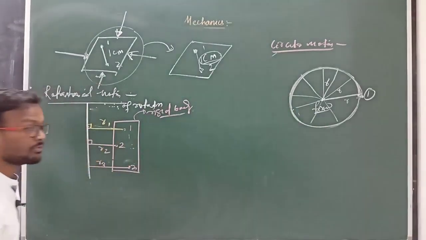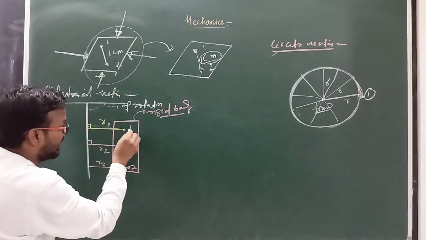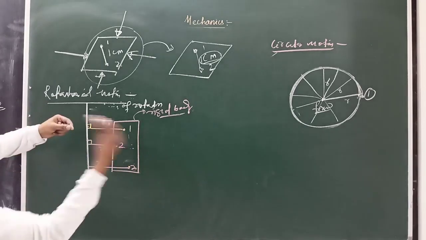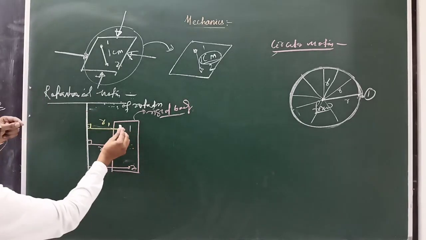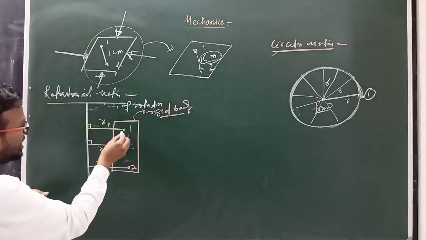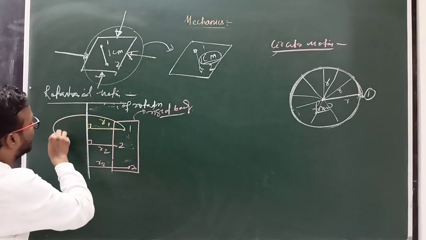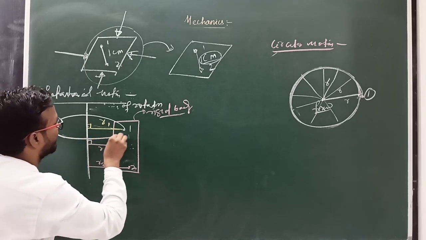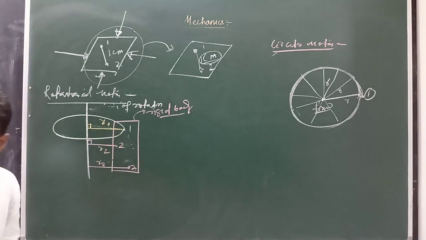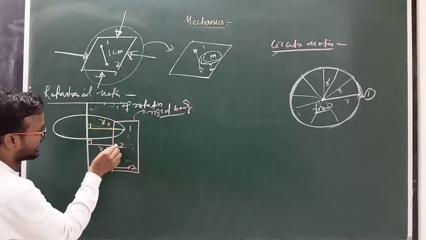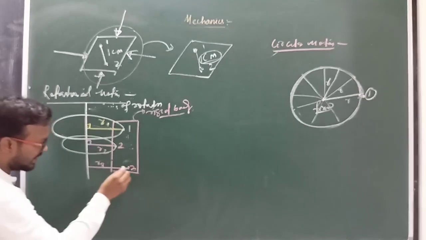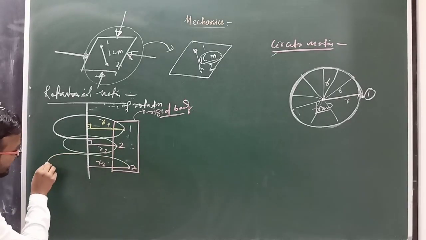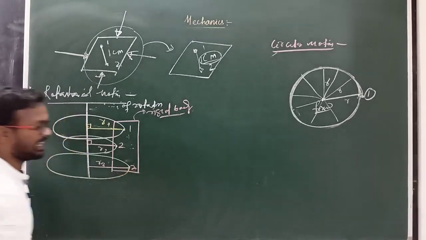In rotational motion, if the total body rotates about the axis of rotation, then particle 1 also moves in this direction, making a circular path with radius r1. Similarly, particle 2 makes a circular path with smaller radius r2. The third particle moves in a larger circular path because its radius r3 is larger.